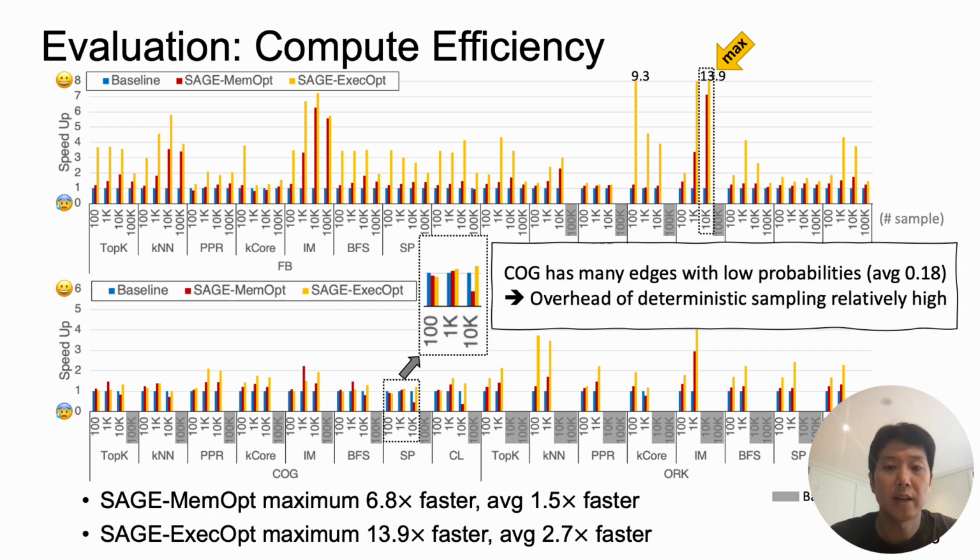For the COG dataset with the shortest path algorithm, SAGE XOpt runs 10% slower than the baseline. This is because COG has many edges with low probability, so the overhead of deterministic sampling is high. That is, when we resample the existence of an edge, if the edge is not connected in all sample networks, then gather need not be executed at all, so the resampling time is wasted. So let's look into this overhead of deterministic sampling now.